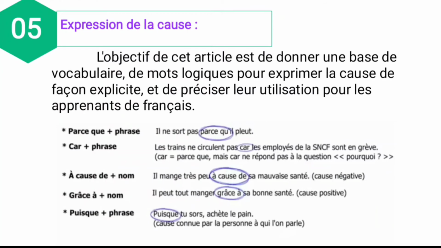And puisque plus phrase. Puisque means what? Since. Since, when it is used, a period between the time plus phrase. Phrase means sentence. Puisque tu sors, achète le pain. So since you are going out, buy the bread. Pain means what? Bread. And in the bracket, cause qu'on parle, the person à qui l'on parle. So cause known by the person you are talking to. So this expression of cause, how you are going to express your words to the people, like a formal or informal conversation, that only they are saying like this. So this is all about the expression de la cause. We will see the exercise in your lesson.